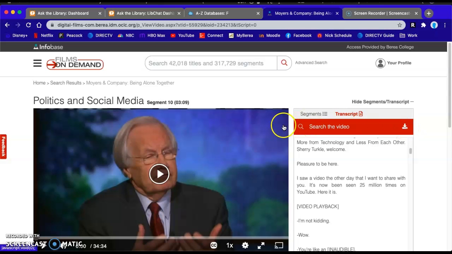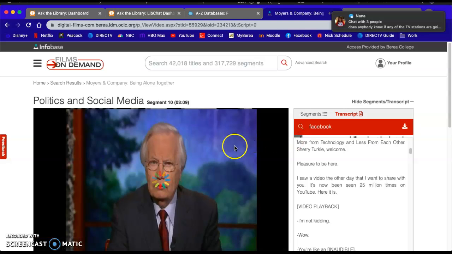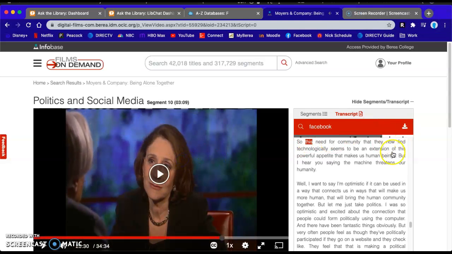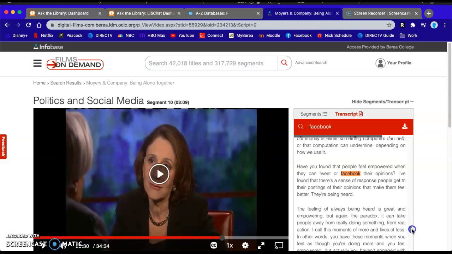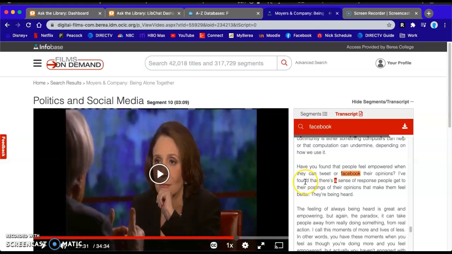Another cool thing is if you go up here and search, let's say we need something about the word Facebook. So as you can see, it brought up these little black dots. Once you search, it'll bring up this orange highlight. You can click and it'll highlight each word as it's read.